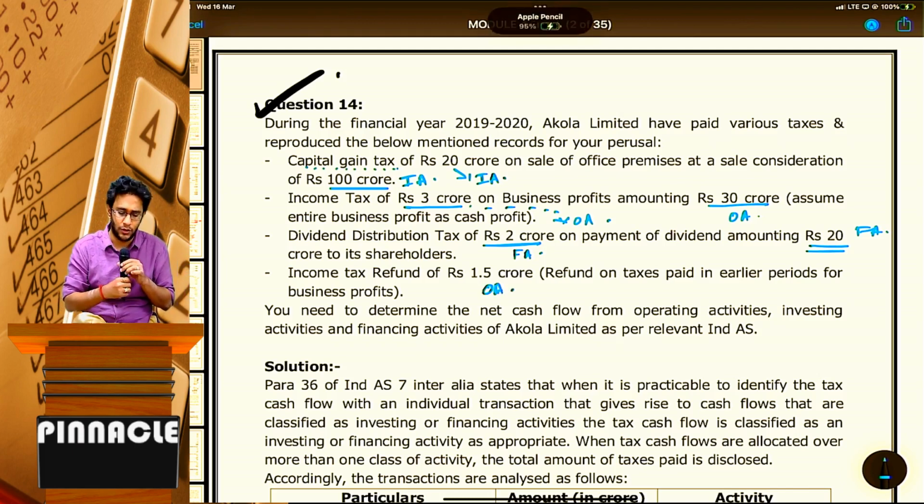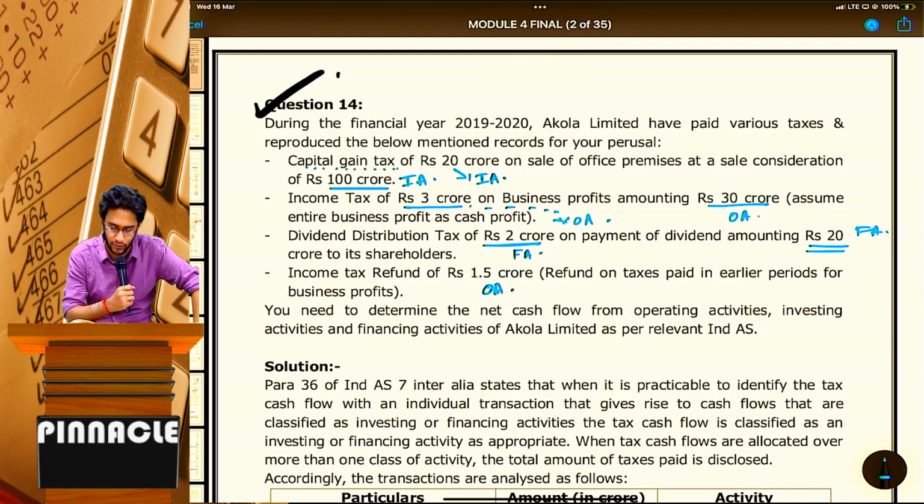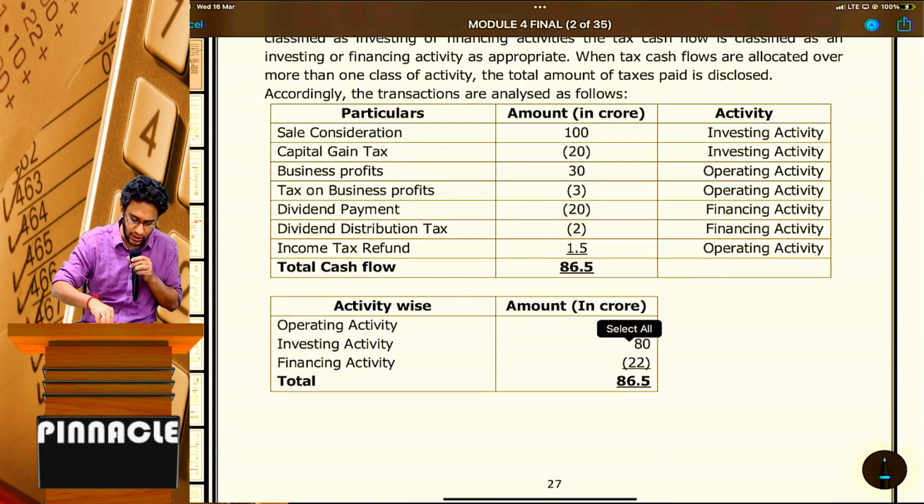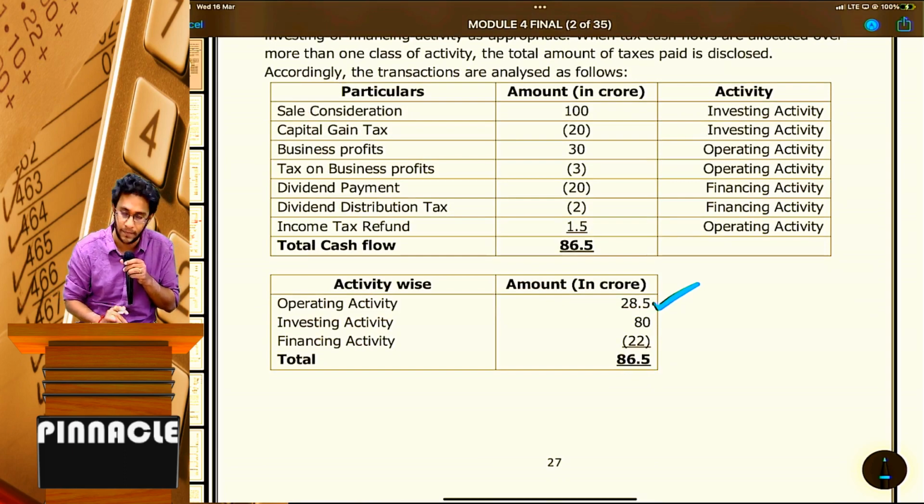The question is, you need to determine the net cash flow from operating, investing and financing activities of Akola Limited as per the relevant IND AS. Now what is there, sir? Look at operating activities at the start. How much is the operating profit he gave you? 30. Income tax is 3. 30 minus 3, 27. Plus there is 1.5 also. 27 plus 1.5, total it is 28.5. So that is your answer here.